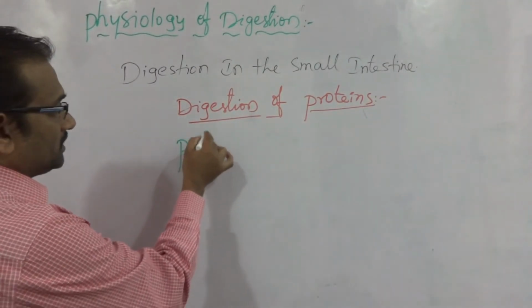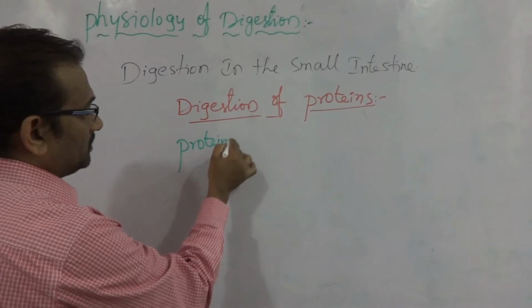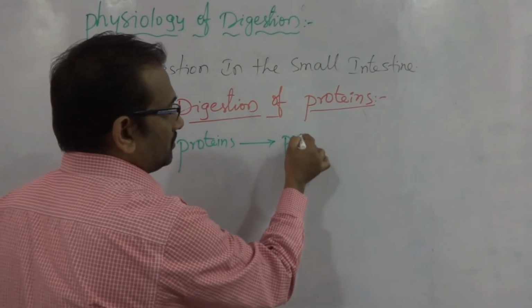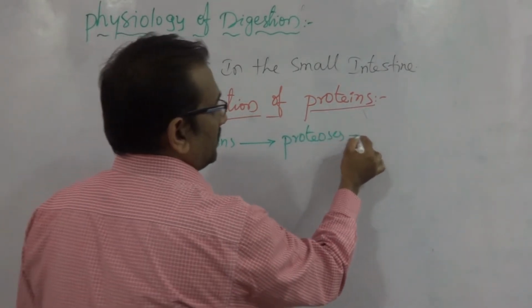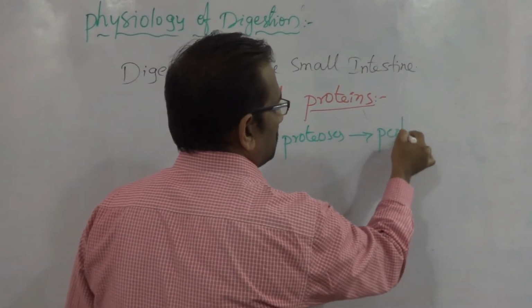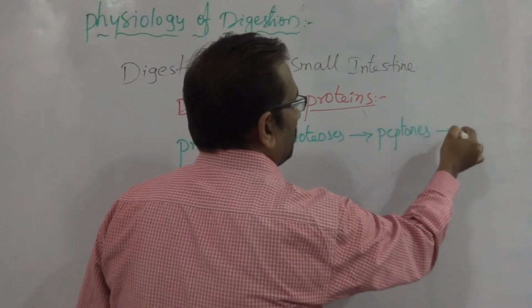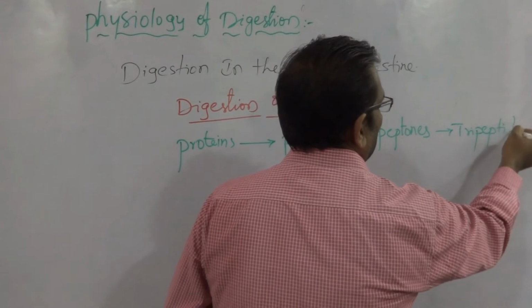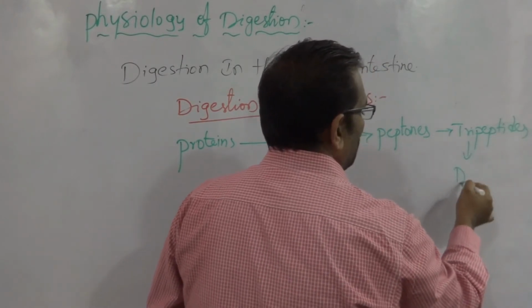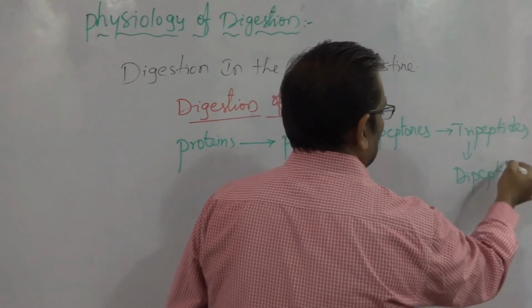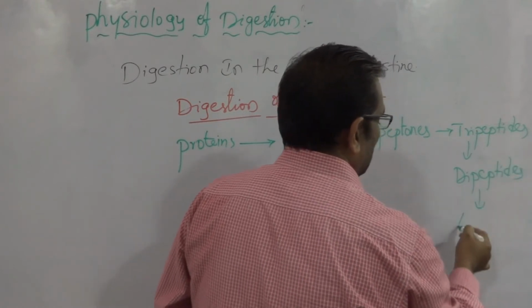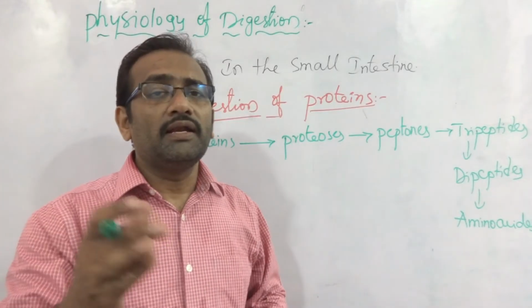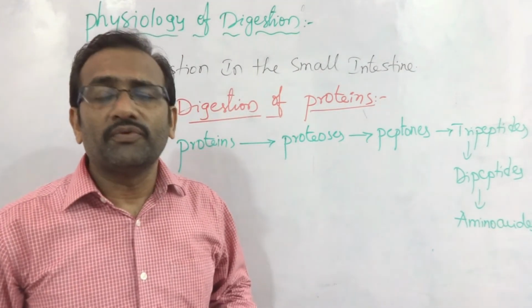Proteins are very complex materials, and proteins are converted into proteoses, then converted into peptones, then converted into tripeptides, then converted into dipeptides, then converted into amino acids. Already we know that proteins are made up of amino acids.